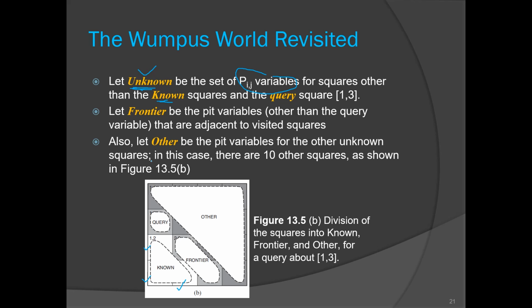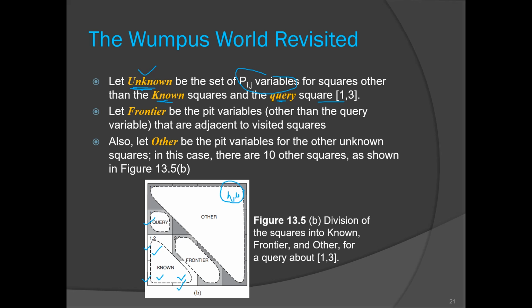Known contains 3 pits, that is these 3 known ones. Okay, query is the square, that is 1 comma 3. This is our query square. And here one thing you can notice is that this square will be our 4 comma 4.